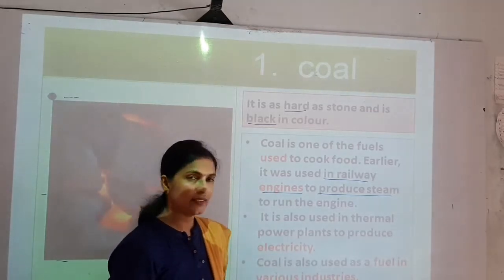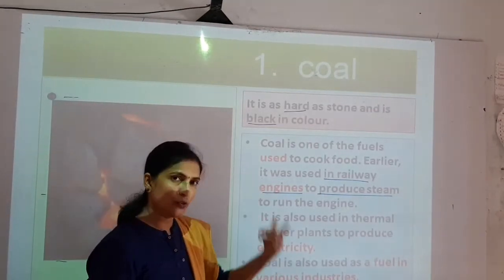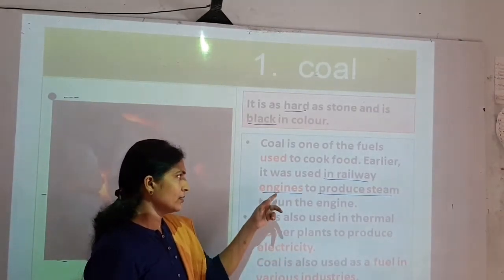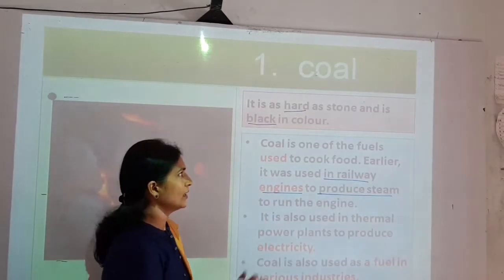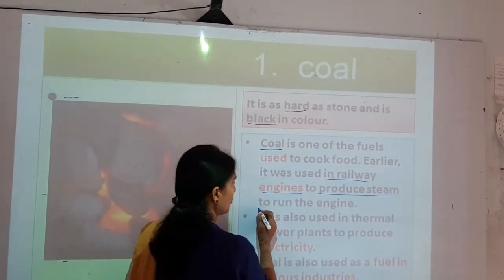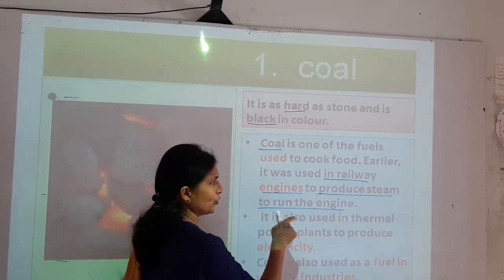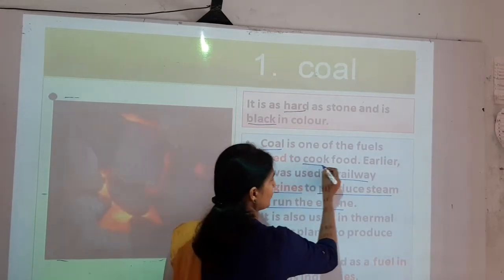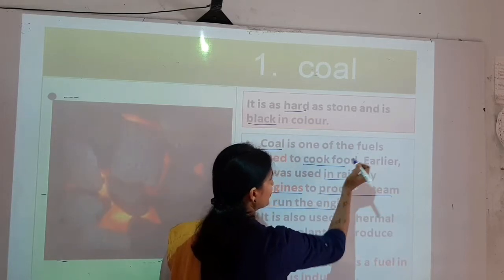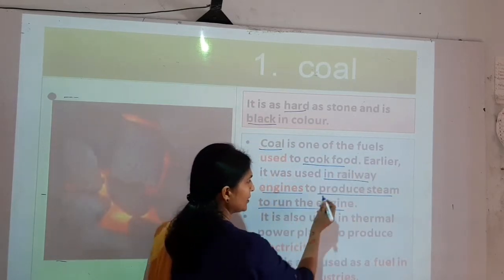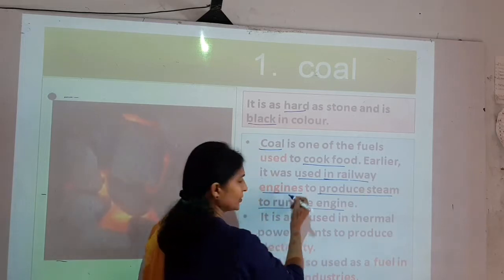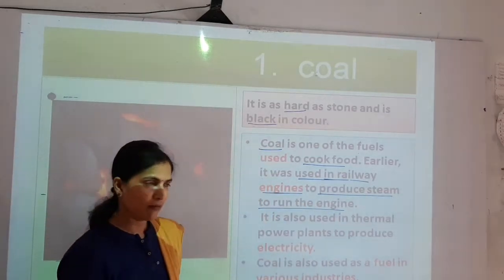Those are called steam engines. So to produce the steam from water, some fuel is used, and that is nothing but coal, to run the engine. The first use of coal is to cook food. Another is that it is used in railway engines to run them.